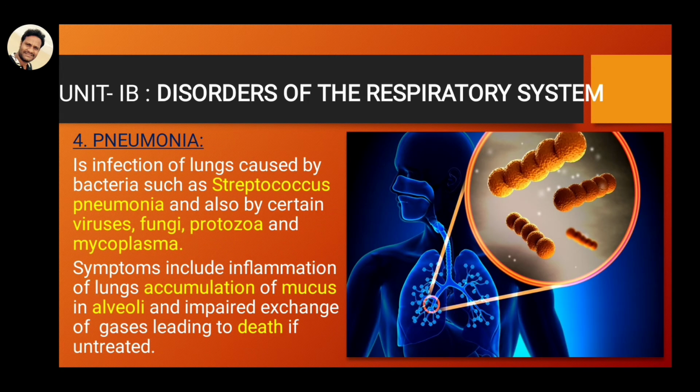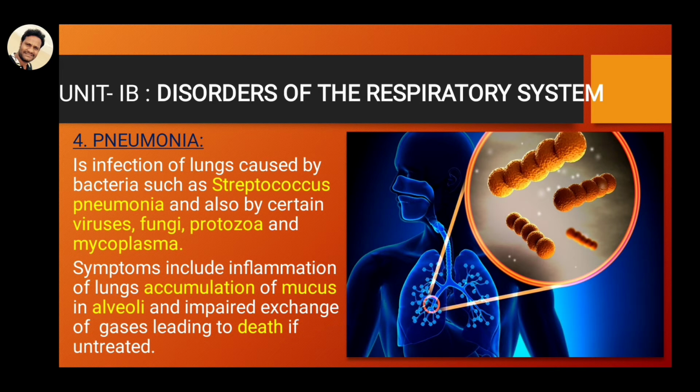And the fourth one is pneumonia. This can be caused by bacteria such as Streptococcus pneumoniae, and also certain viruses, fungi, and protozoans such as mycoplasma. The symptoms of pneumonia are mainly accumulation of mucus in the alveoli and impaired exchange of gases, leading to death if untreated.